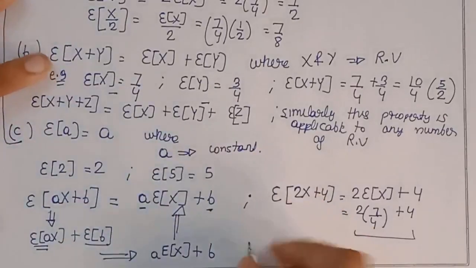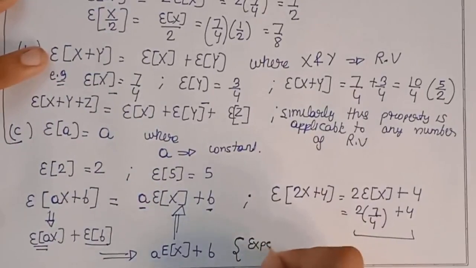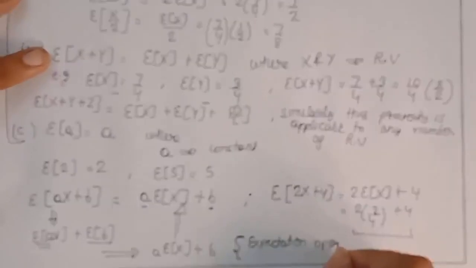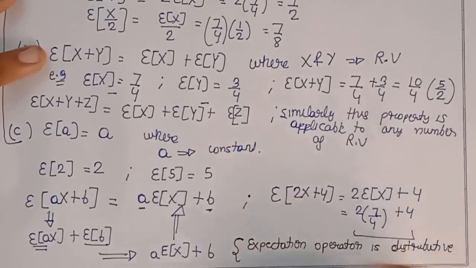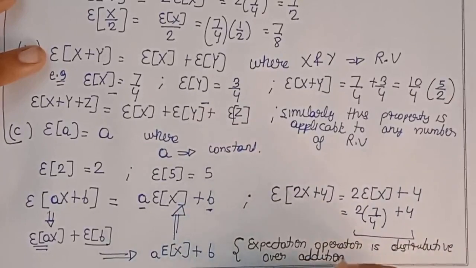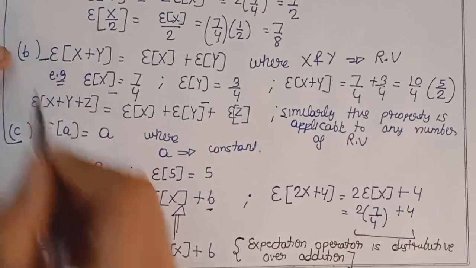From this you can also say that expectation operator is distributive over addition, that we have seen in these two cases.